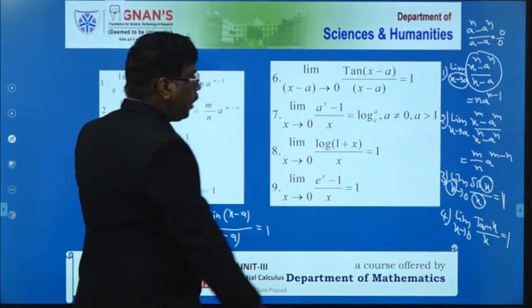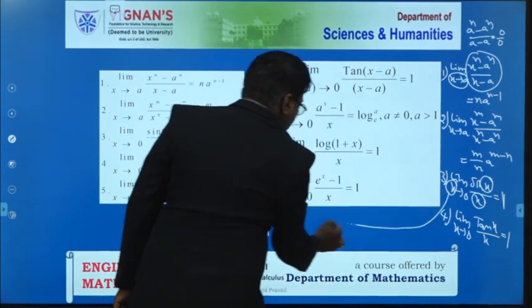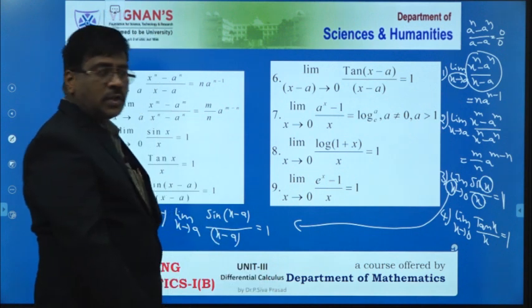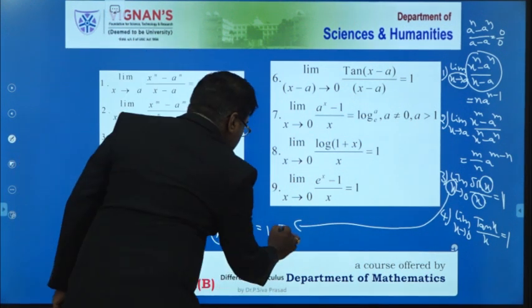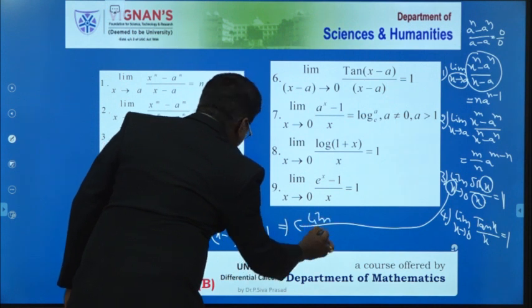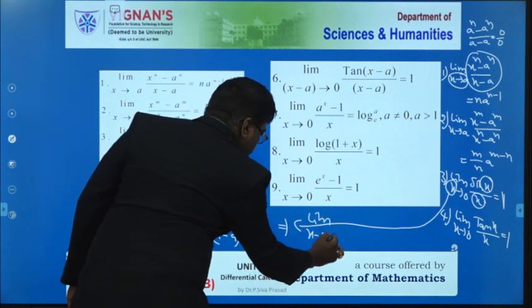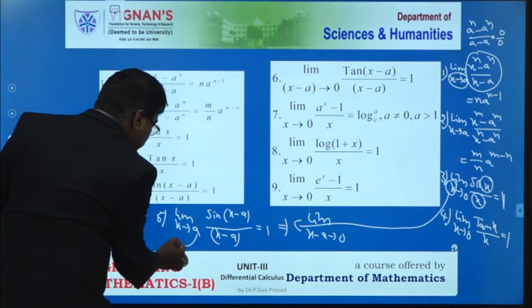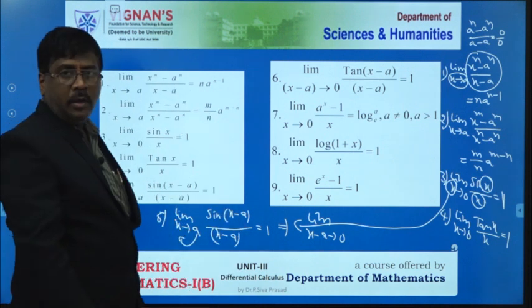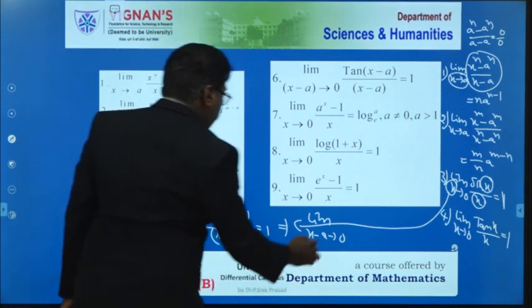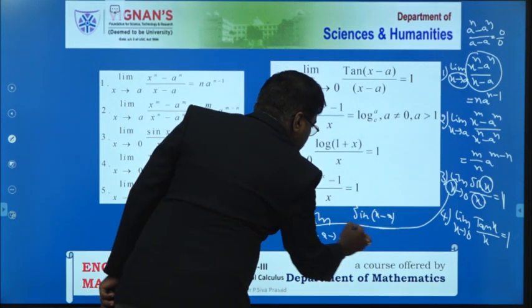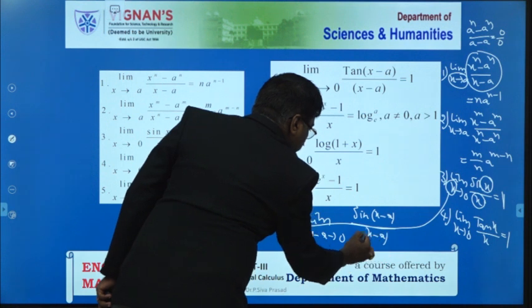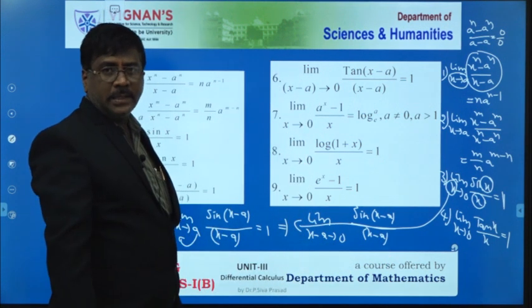This is the allied form of this formula. Here what we have to write? Limit of x tends to 0, sine x by x equals 1. Here, limit of x minus a tends to 0, because I have to bring this a into the left-hand side, then x minus a tends to 0, then this is sine of x minus a by x minus a.